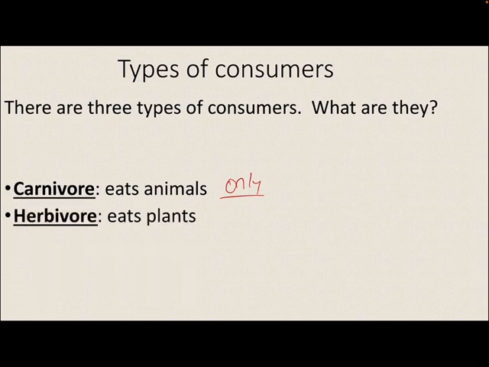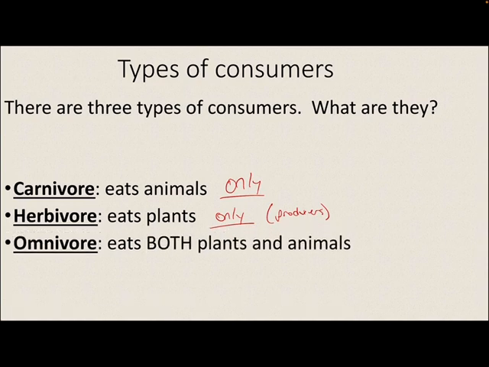You then have herbivores, which eat plants only, okay? Plants only. So if you are an herbivore, you're an organism that is an herbivore, you only eat plants. You only eat producers, okay? You only eat producers. You do not eat animals. Then you have omnivores, where they will eat both plants and animals. So producers and consumers, okay?